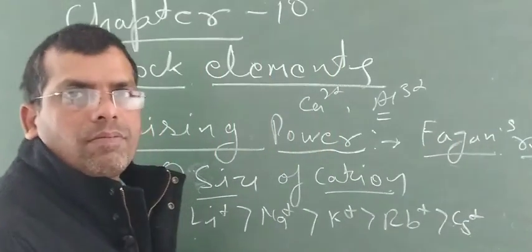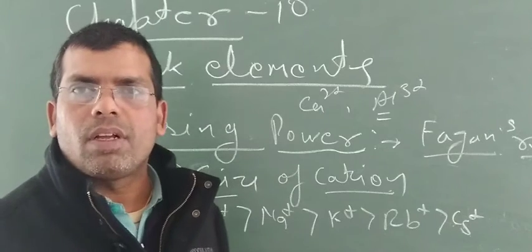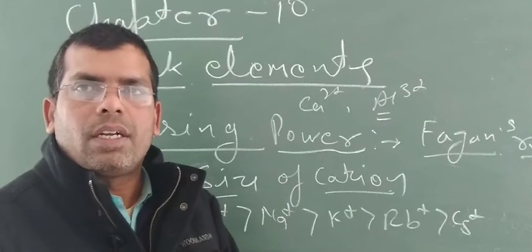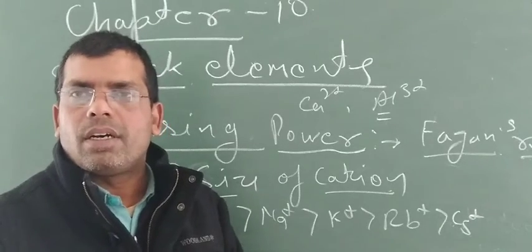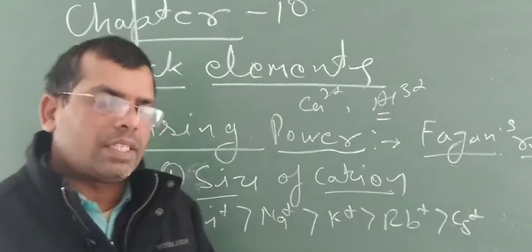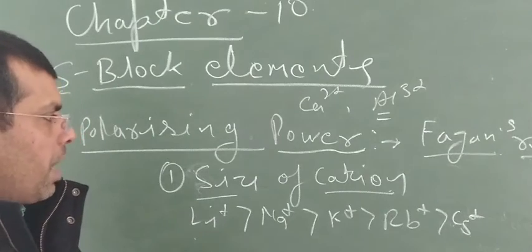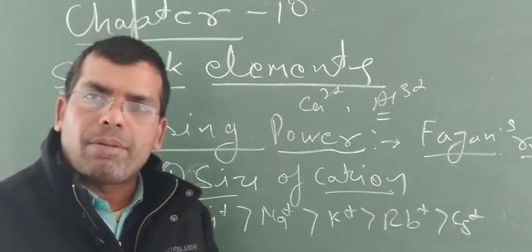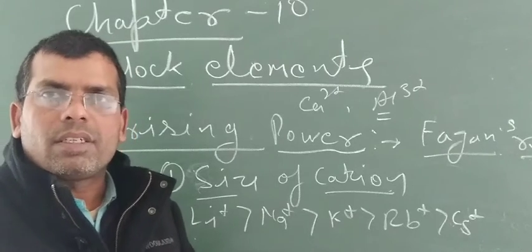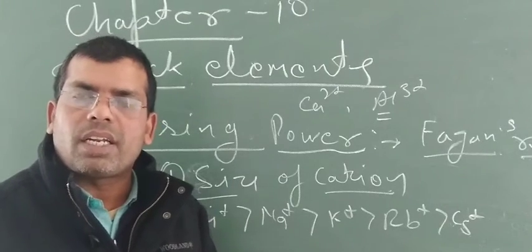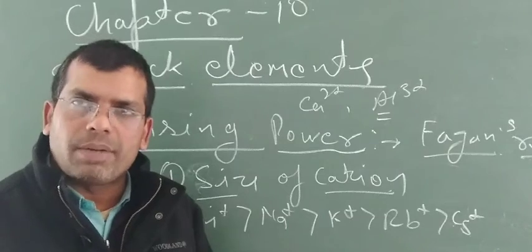In Fajans rule, higher will be the size of anion, greater will be the tendency of polarization. Smaller is the size of cation, higher will be the tendency of polarization. Greater is the charge of cation, higher will be the polarizing power.